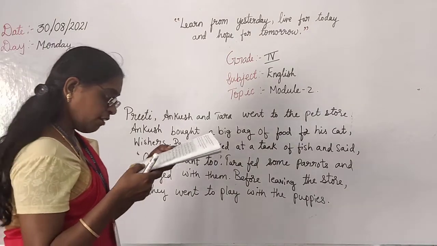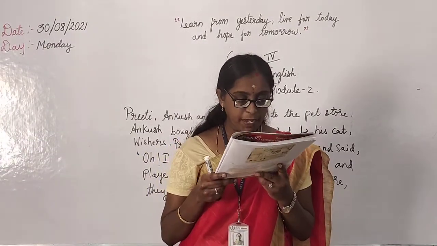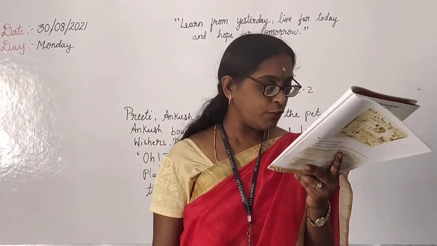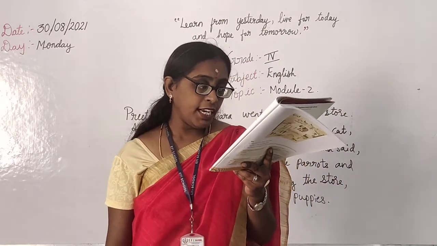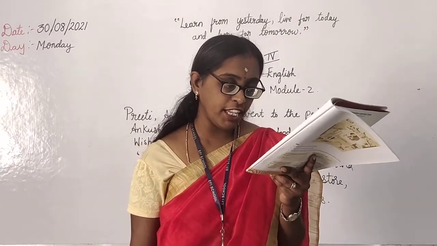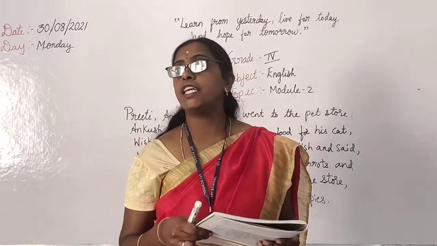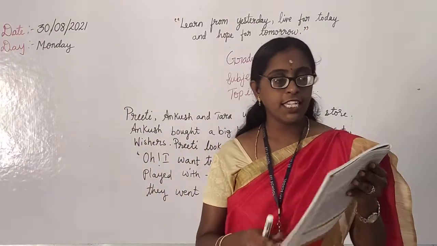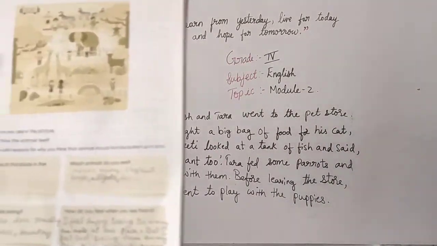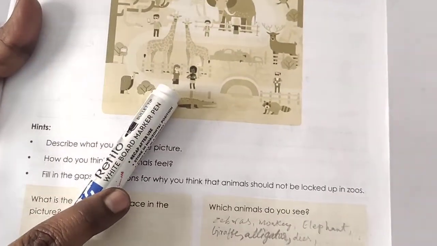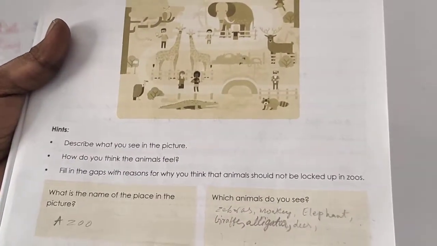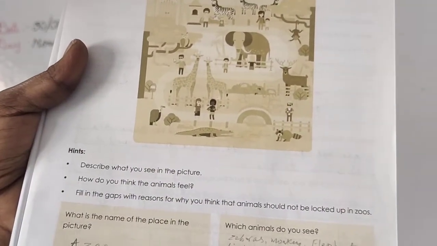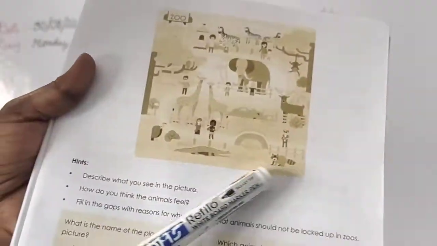Okay, what we have? Creative writing. Okay, we have picture-based description. Exercise 5. Observe the given picture and write down a few points about it. Use these points to complete the description of the picture by filling in the gaps in the paragraph. Yes, in this paragraph, by seeing the picture, you need to complete it. Okay. See here, they have given a picture. Can you see the picture clearly, children? Can you tell me what this picture is? Yes, it is a zoo. Yes, already written here. See, zoo. Correct. Yes, this is a picture of a zoo.